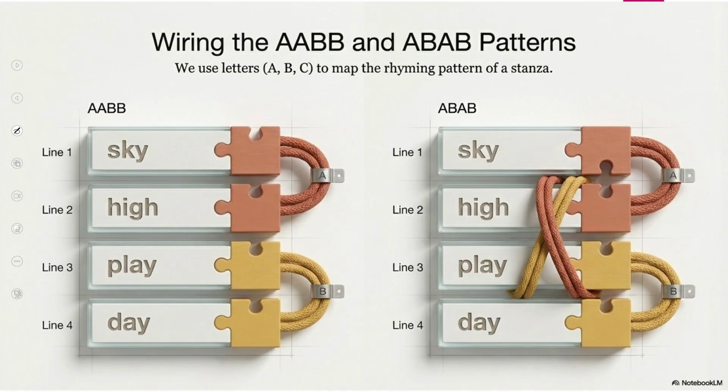So let's see how the poets create a rhyming pattern. Look at this, the examples. We use letters A, B, C to map, to show the rhyming pattern of a stanza. Yes, AABB and ABAB. These are the two patterns to show rhyming patterns.